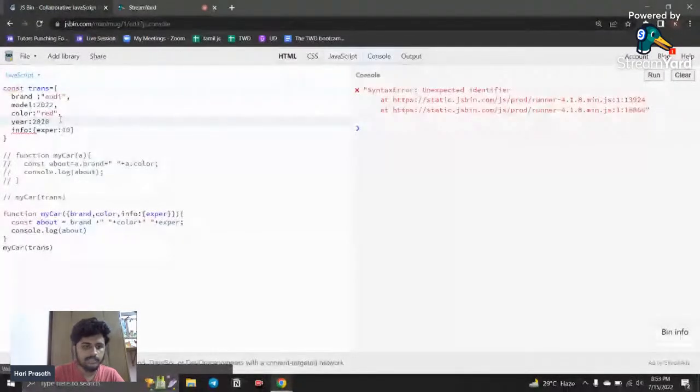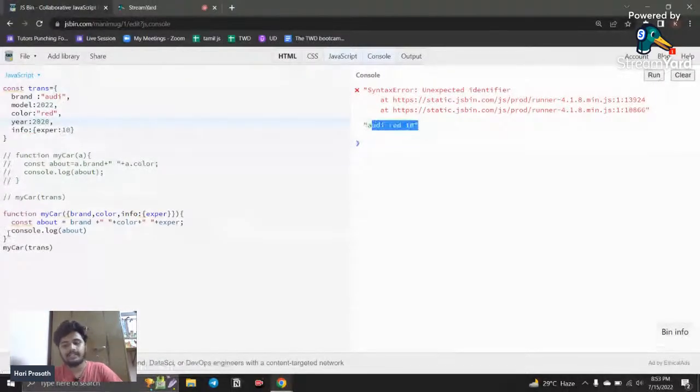Here itself there is an error. I just missed out the comma here. Here you can see the red color is already there. So how can you access a nested object? You can access a nested object by just calling that property, returning that property, and showing it right here. So this is how you call the nested object.